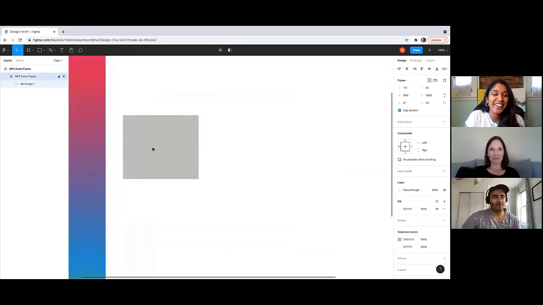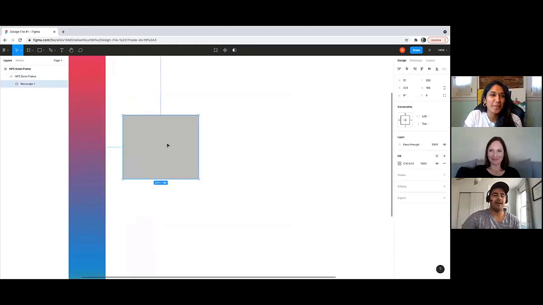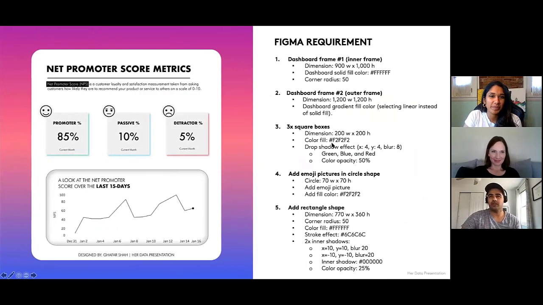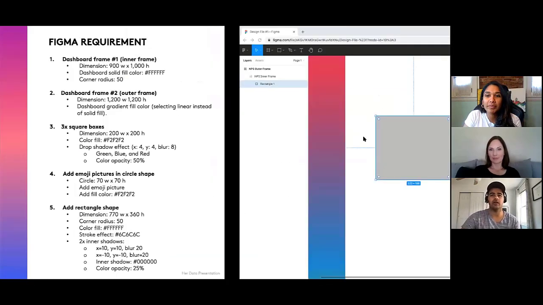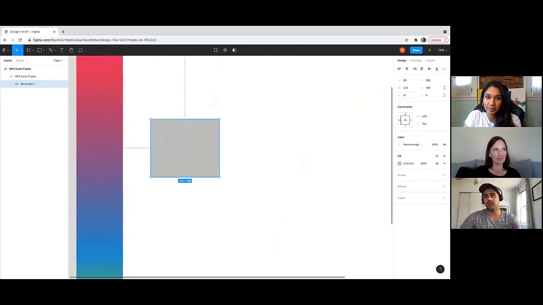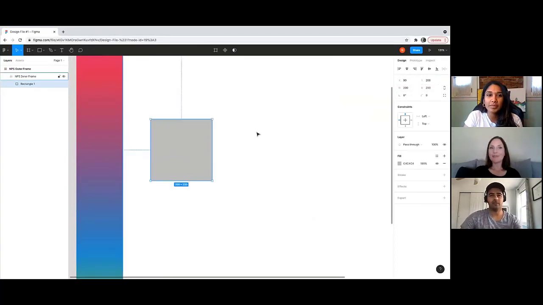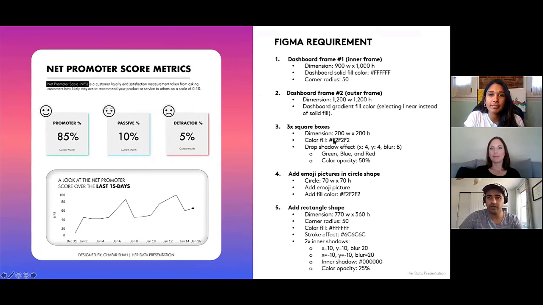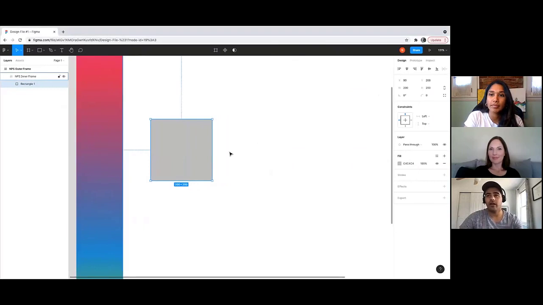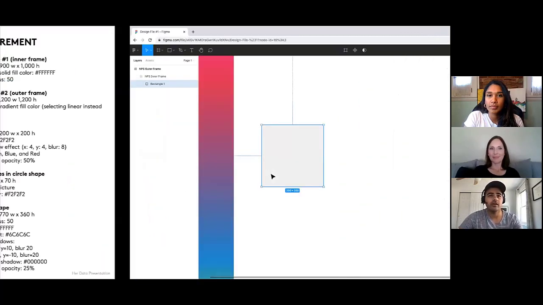Now that we have our first KPI, let's go ahead and see what the requirements are. So the dimensions are 200 width and 200 height. At the top right, let's change the width to 200 and the height to 200. And then the color fill is like a light gray. So it's F2, F2, F2. So we have our hex code. Under fill for this box, change it to F2, F2, F2. So it's like a nice light gray.